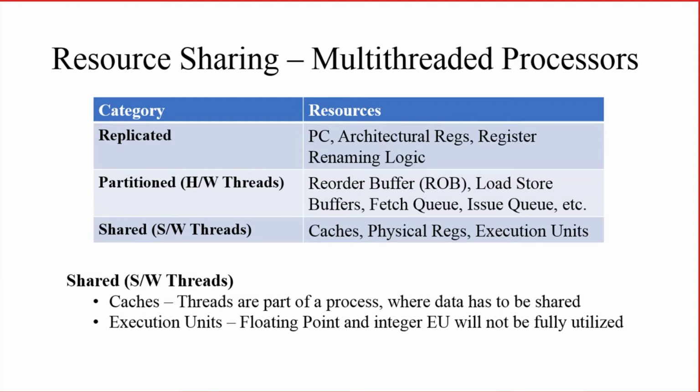But what is the problem related with that? When I am executing an instruction related to a thread which is operating on the integer execution unit, that integer execution unit will be fully utilized. But at that time, the floating point execution unit will be sitting idle. And similarly, in another thread, sometimes I will be using floating point operations, so I will utilize the floating point execution unit. But at that time, the integer execution unit may be idle. So this will drastically reduce the throughput or performance of the processor.